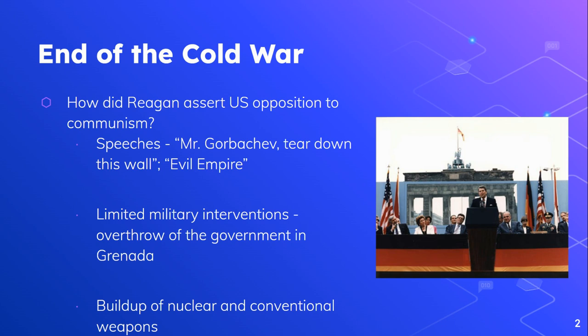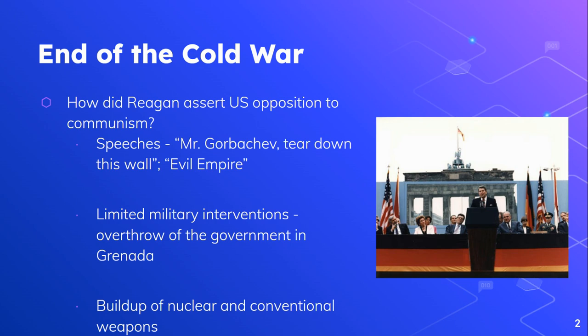The first is through his speeches. Ronald Reagan is a very famous speaker. He has a lot of speeches that are very well known about the U.S. opposition to communism, and a lot of lines in those speeches that you'll hear repeated. One of those lines is "Mr. Gorbachev, tear down this wall," and he is referring to the leader of the Soviet Union, Mr. Gorbachev, and the Berlin Wall, which separated East and West Berlin. East Berlin, the Soviet Union was in charge of, and West Berlin, America and its allies were in charge of. And the Berlin Wall became a big symbol of the Cold War.